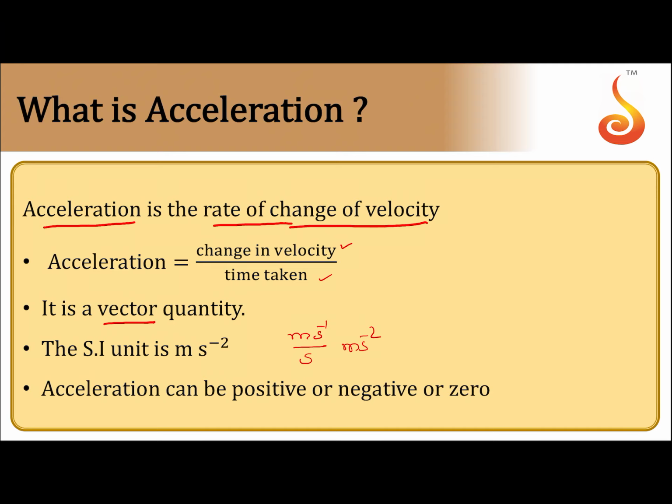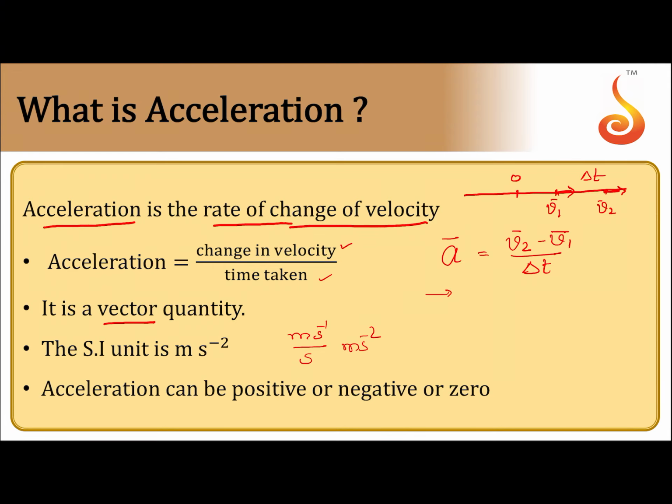For example, I will consider a particle which is moving along this direction, this being the origin. Assume that its velocity is v1 here and its velocity is v2 here, and let us assume that the particle is moving like this. Now, acceleration is final velocity minus initial velocity divided by time taken, delta t. Delta t is the time interval over which its velocity changed from v1 to v2. Now, acceleration is a vector, so I should put the vector symbol on the left side also.